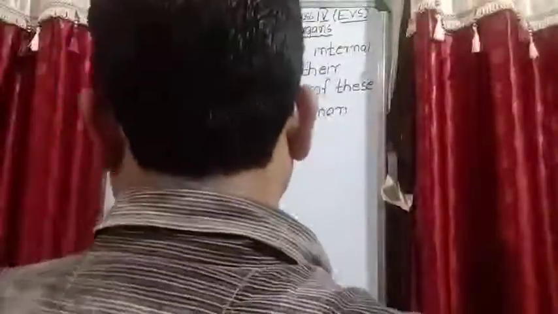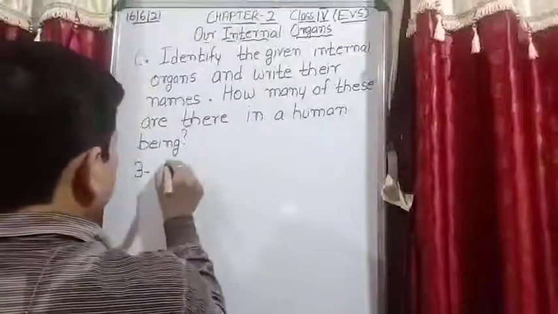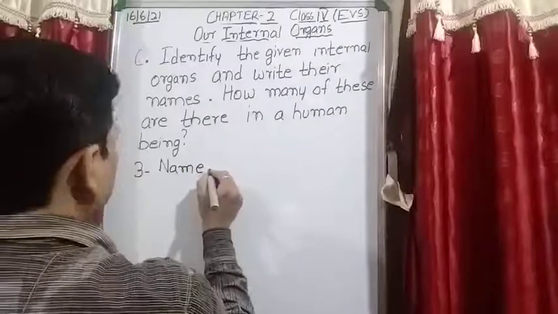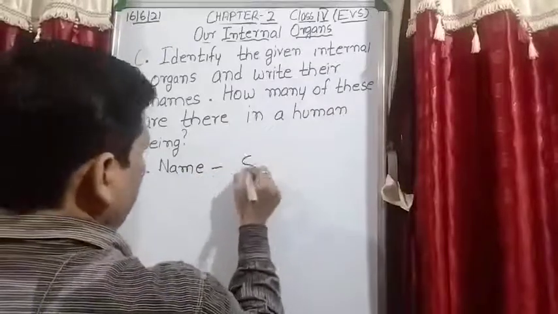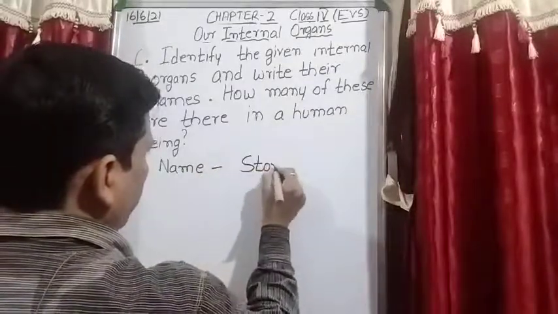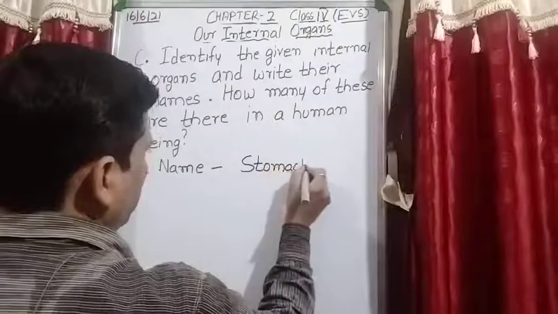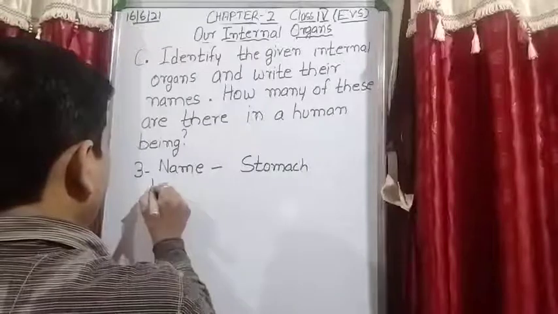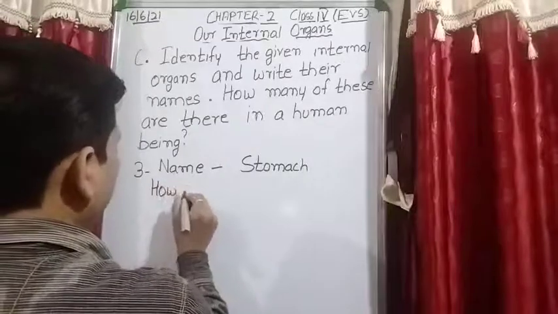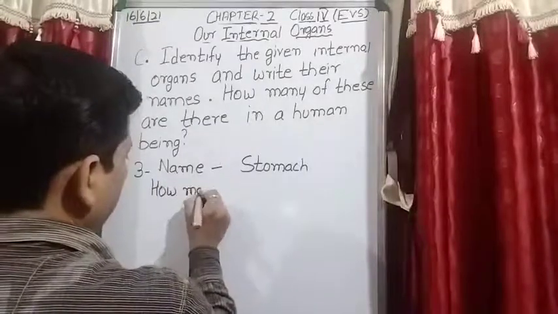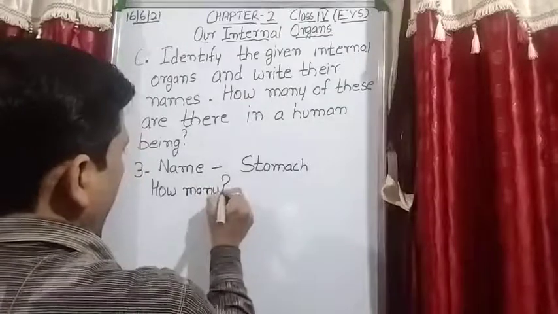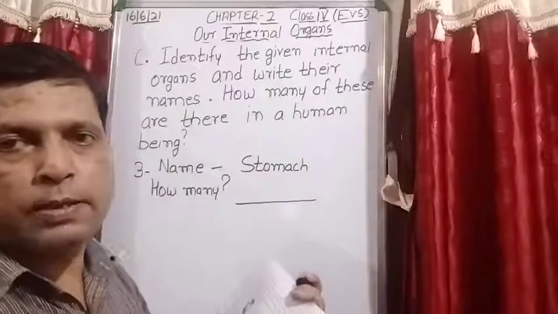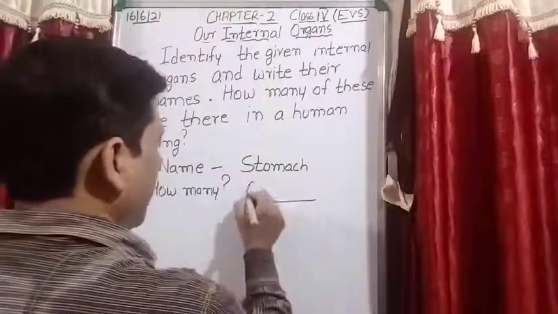Okay. Third one name is stomach. How many stomachs do we have in our body? So answer is 1.